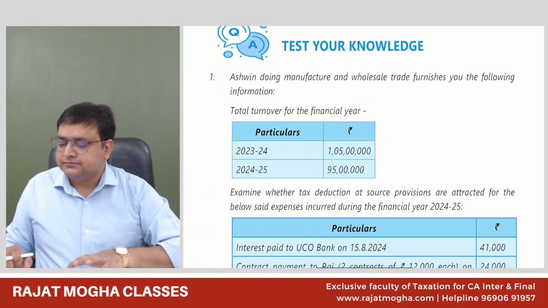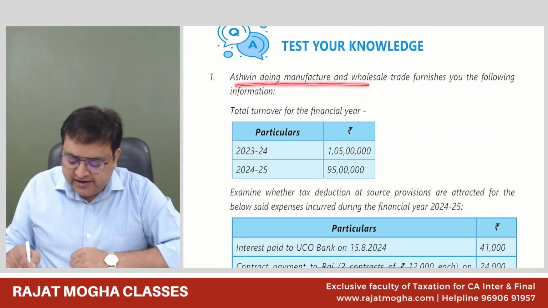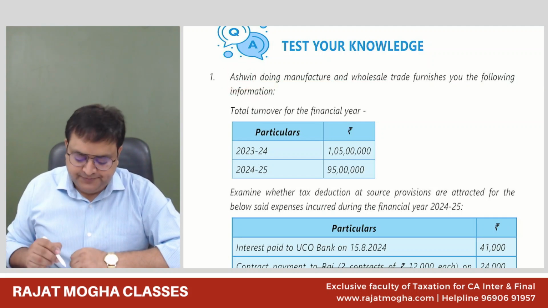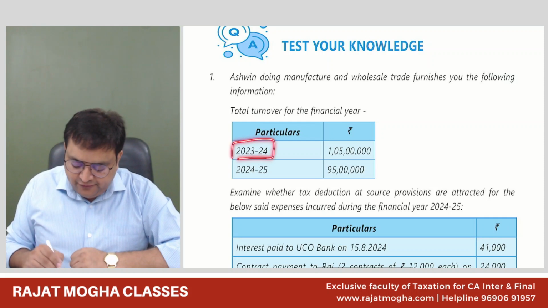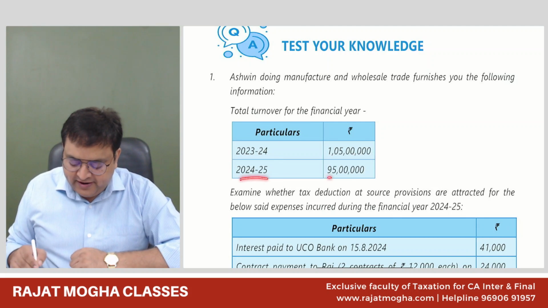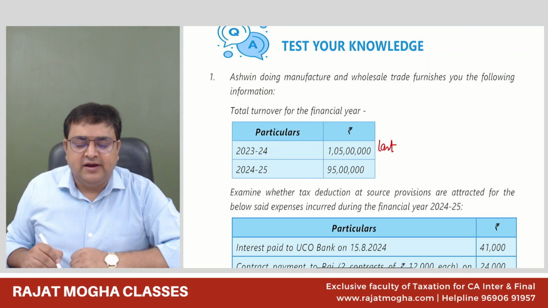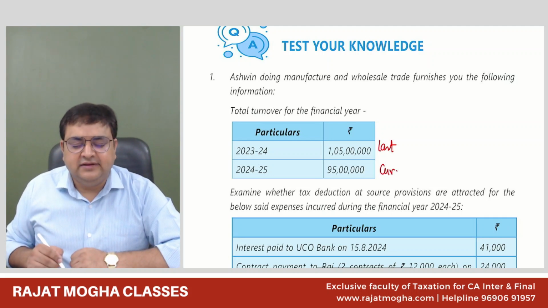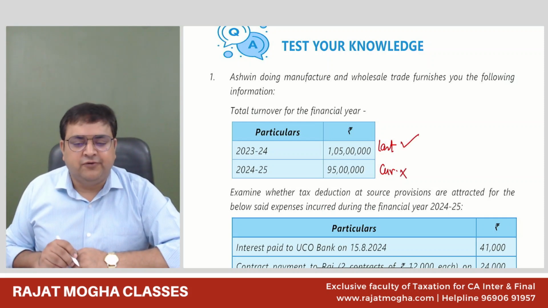Quickly, let us pick a few questions. Ashwin, doing manufacture and wholesale trade, furnishes you the following information. So it is Ashwin, an individual. Total turnover for the financial year 23-24 is 1 crore 5 lakh, and for 24-25 is 95 lakh. The last year turnover is more than 1 crore. Current year turnover is 95 lakh, less than 1 crore. Current year turnover does not matter. Last year turnover is more important for TDS purposes.